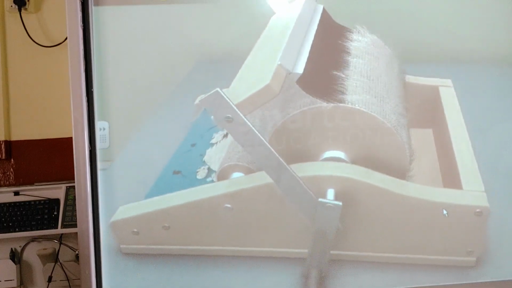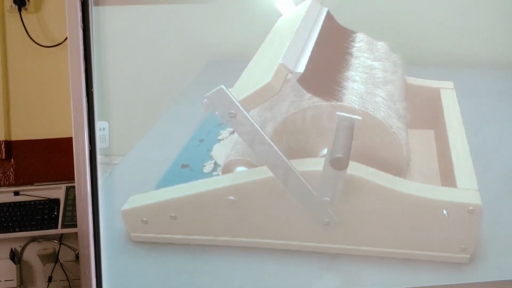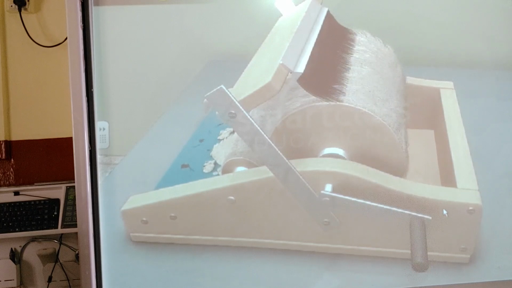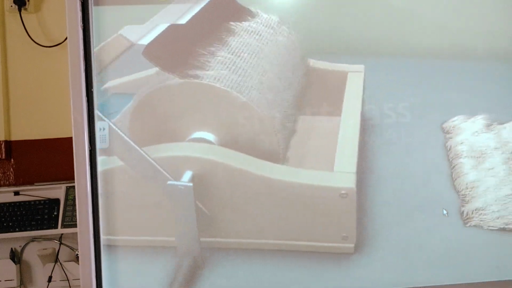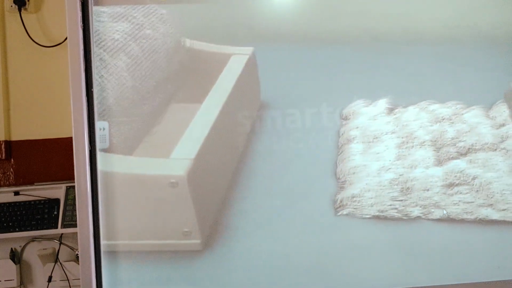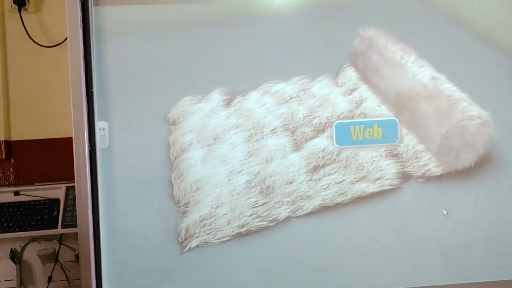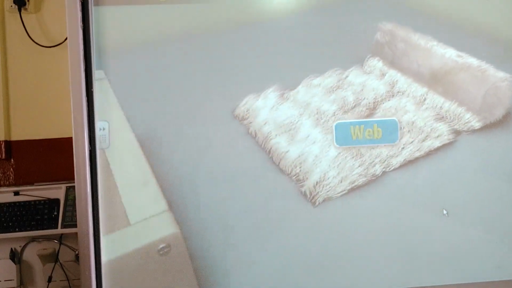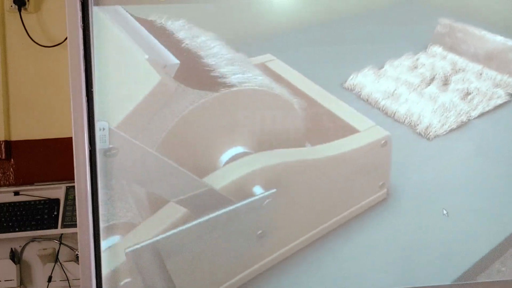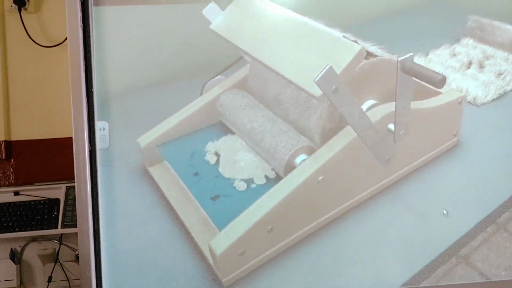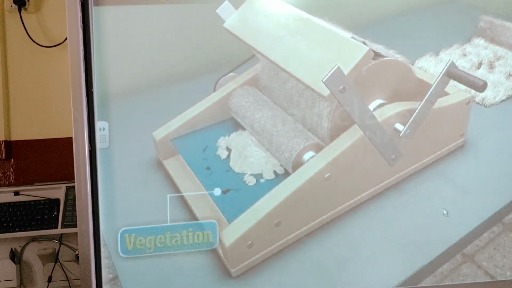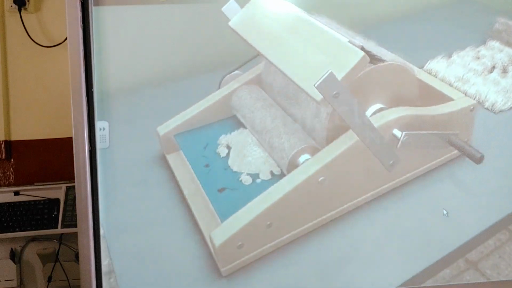This straightens and smoothens the fibers, forming a flat sheet called a web. Carding also removes impurities like vegetation that still remains in the fibers.